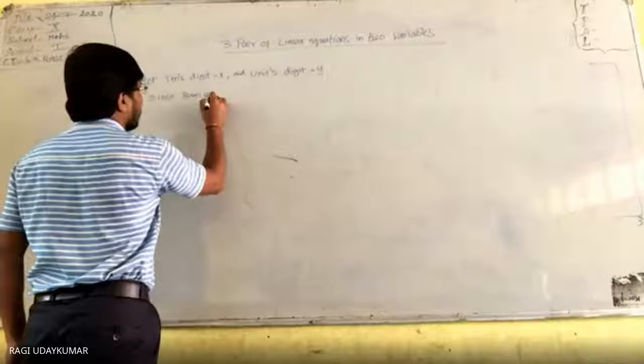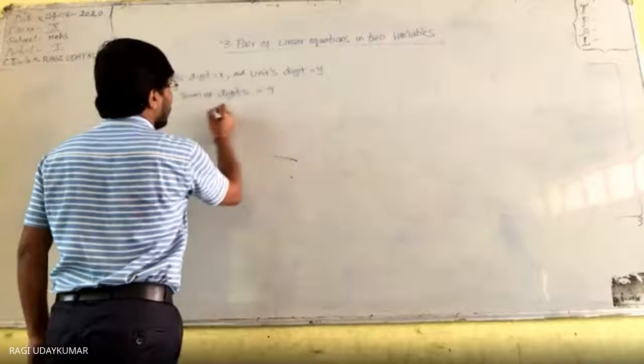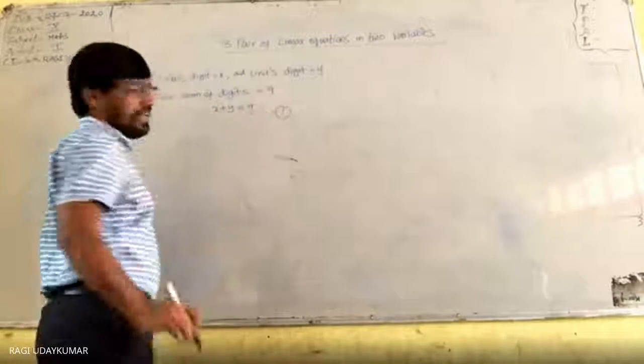Okay, x plus y is equal to 9, since the sum of the digits, very good. Since the sum of the digits is equal to 9, if we add both of these, 9 comes. The first equation is done.